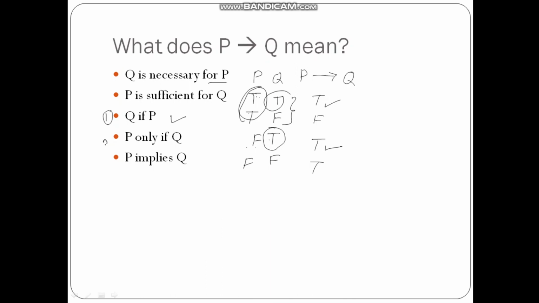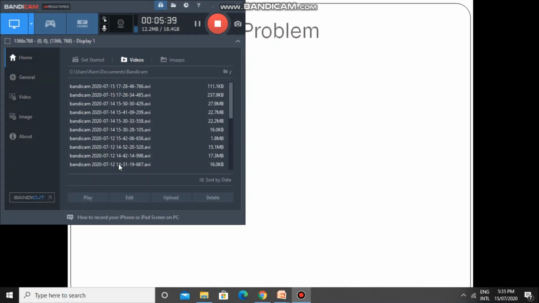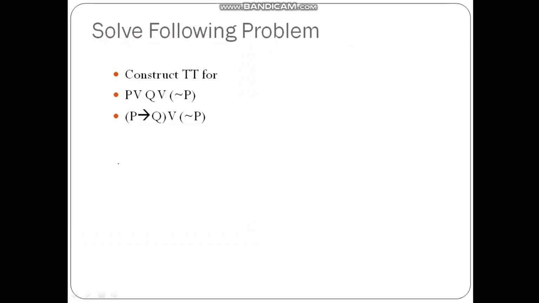Then p only if q is the second example. P implies q is also the second example. So these are the different meanings in which p implies q can be represented. Moving ahead, the next one is we want to solve the following problems.